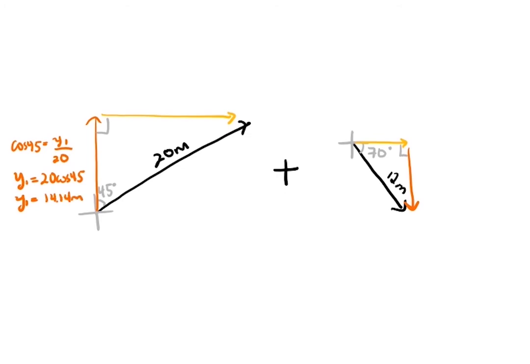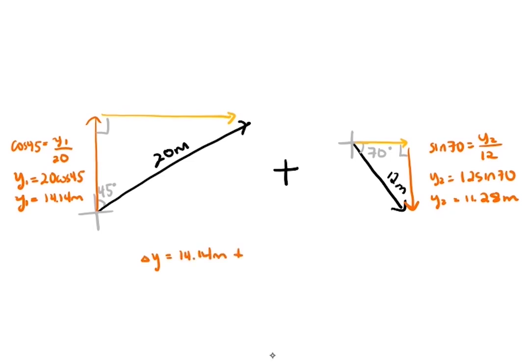We can do the same for the y component of the second segment. This time, we need sine of 70 to get the y component. Doing this, we get y2 equals 11.28 meters down. Our overall vertical displacement is 14.14 minus 11.28, which equals 2.86 meters. Remember, we're subtracting the 11.28 because it's in the opposite direction as the 14.14 meter displacement.